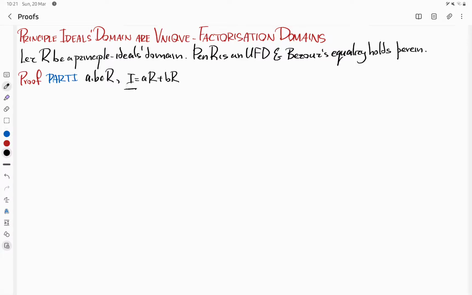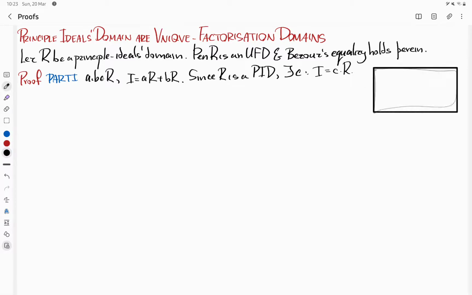Now, since R is a principal ideals domain, meaning that it has only principal ideals, there surely exists some ideal containing AR plus BR, and so there must exist some element C such that I equals CR. So now I shall take the liberty to remind you that some U divides V if and only if the principal ideal VR is a subset of the principal ideal UR.